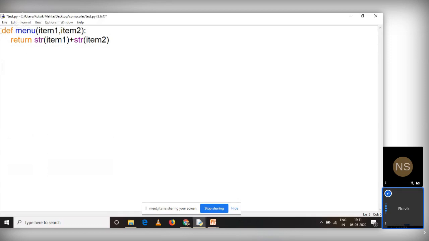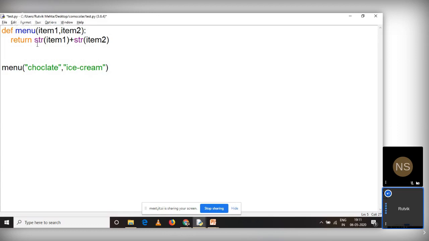Now what you have to do is call the function. So we have to call the function menu, right? Let me say item 1 is chocolate. Very interesting thing. And the second item is ice cream. Again, interesting thing. So how will this be mapped? Chocolate will be mapped with item 1 and ice cream will be mapped with item 2. And you know this, right?